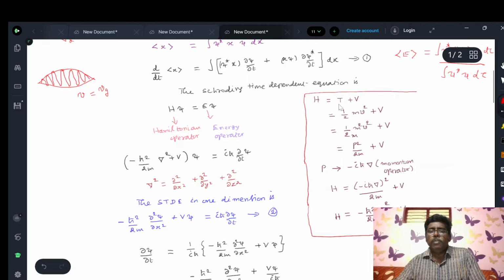Then the kinetic energy of the particle is known to you, that is half m v square. Potential energy is V. Now this is modified as m square v square by 2m: multiply the numerator by m and divide by m. We know that p equals mv. So p square divided by 2m plus V is the Hamiltonian. The momentum operator value is p equals minus i h cross del. Or this is modified as h cross by i into del. That is also correct.